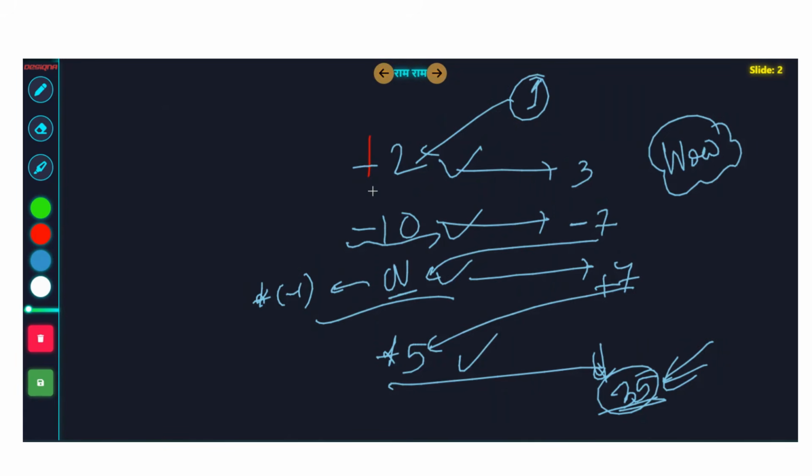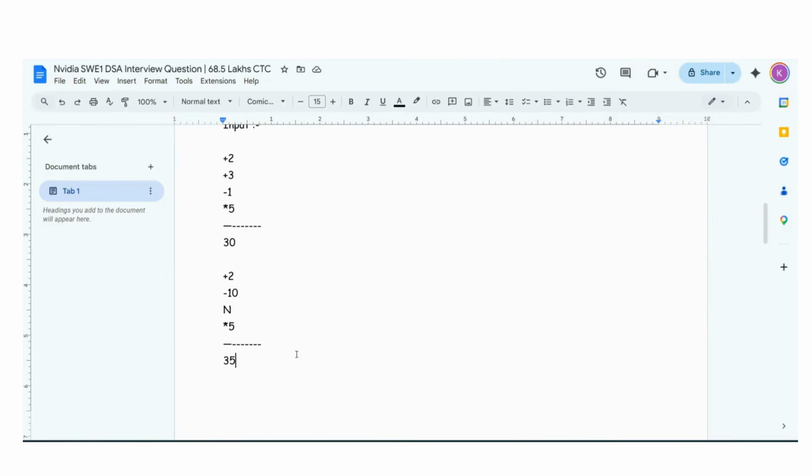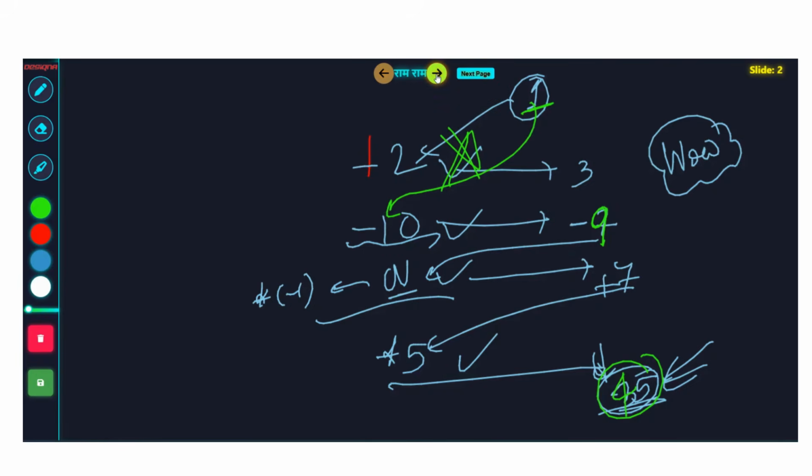Okay, guys, I made a little bit of a mistake. Sorry. The best answer in the previous test case would be that you have a 1 initially, right? So don't do the plus 2 operation. Directly do 1 minus 10, which is minus 9. Then you negate it: minus 9 into minus 1 gives plus 9, and then plus 45 [sic]. So you get 45 as the answer. So sorry, you had to ignore the first operation. So I'm writing here 45 as the answer, okay? Humans make mistakes, okay?